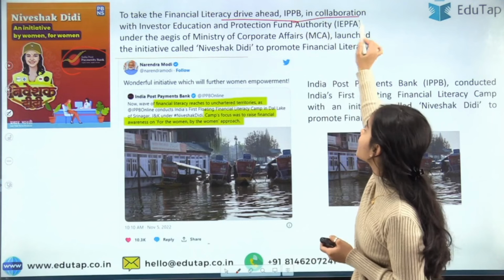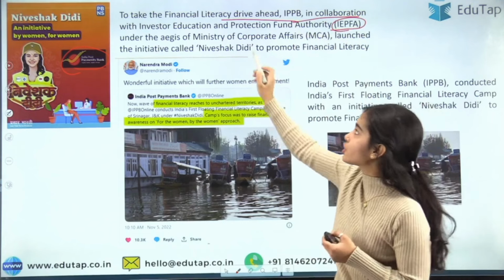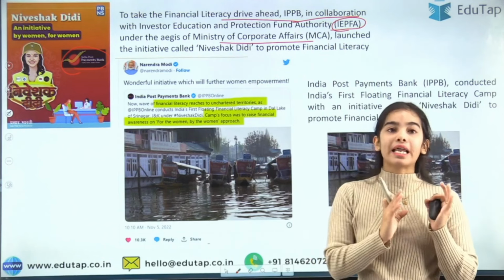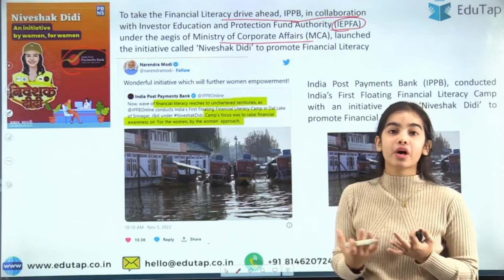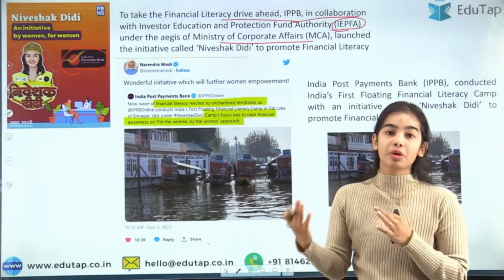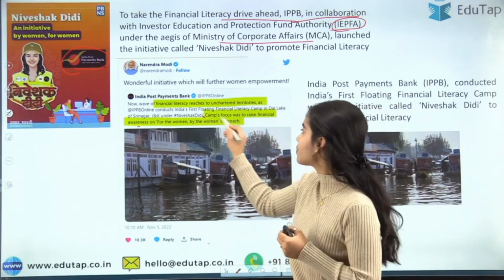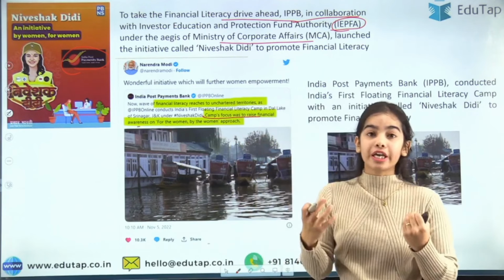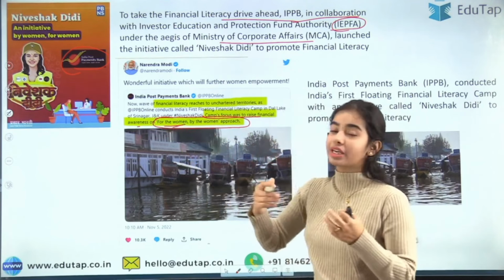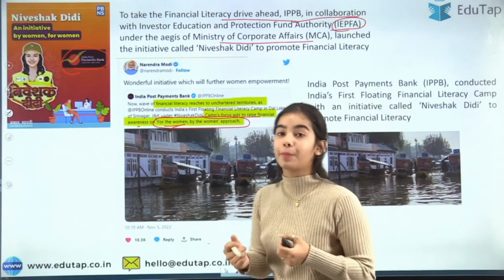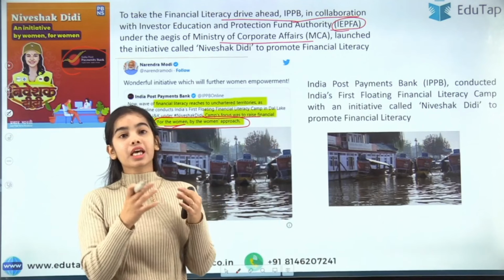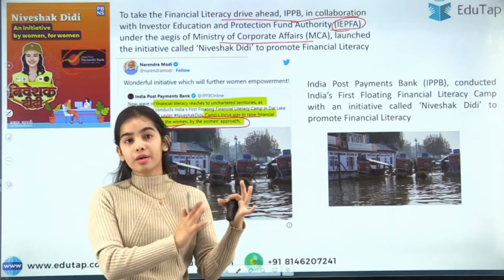The IPPB, in collaboration with IEPFA under the aegis of the Ministry of Corporate Affairs, has launched the initiative Niveshak Didi to promote financial literacy. The Prime Minister of our country has also said that this is a great initiative taken by the India Post Payments Bank. The camp's focus is to raise financial awareness for the women and by the women is the approach.